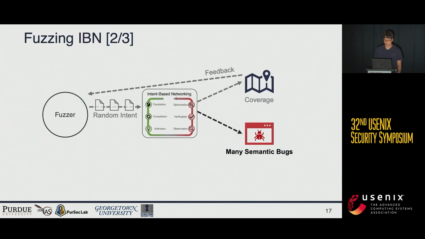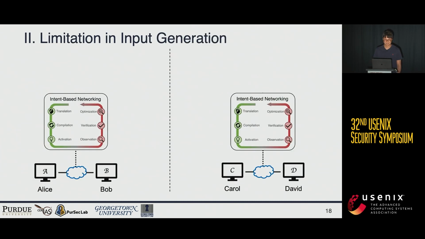So we now know that IBN has a lot of semantic bugs, but what about random intents? Are all these intents valid for IBN? They are not. To show that, we put 2 different networks. On the left, there are Alice and Bob. On the right, Carol and David. And we will install 2 identical intents to support connection between Alice and Bob. On the left,